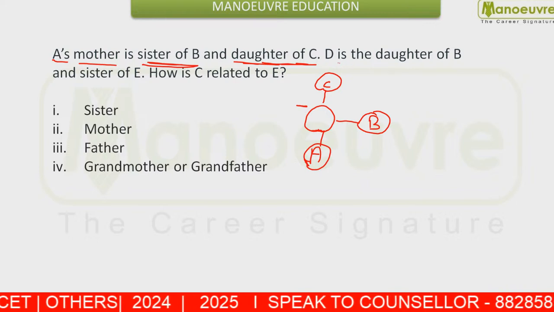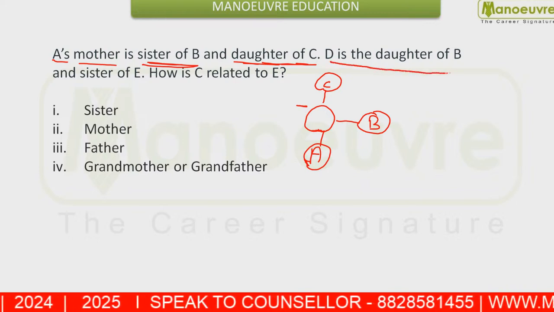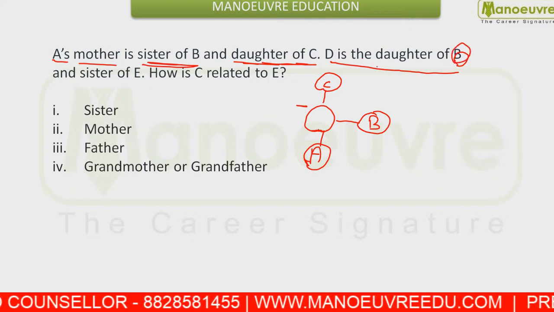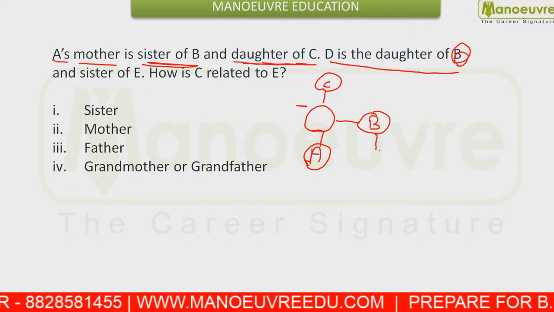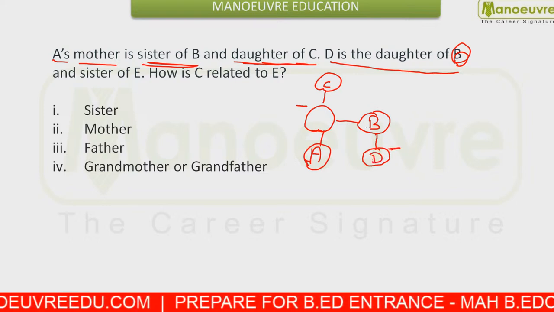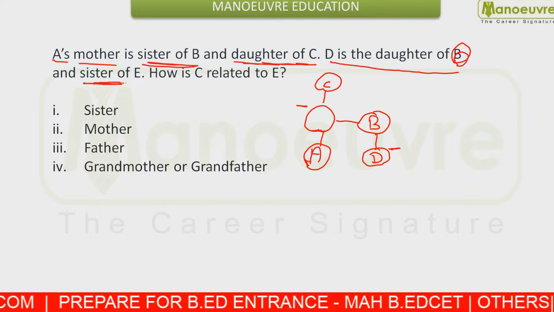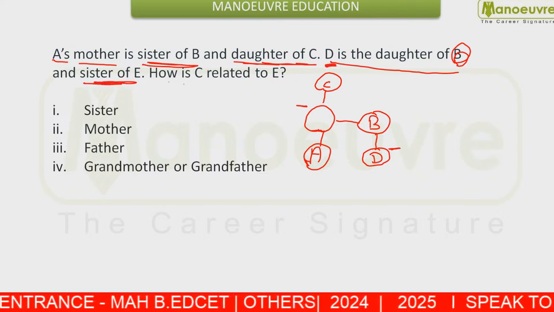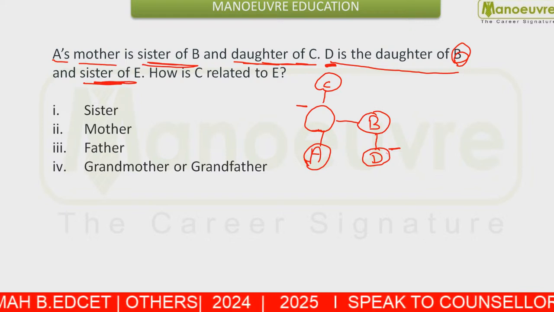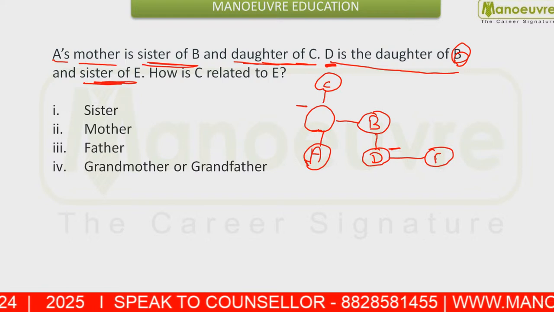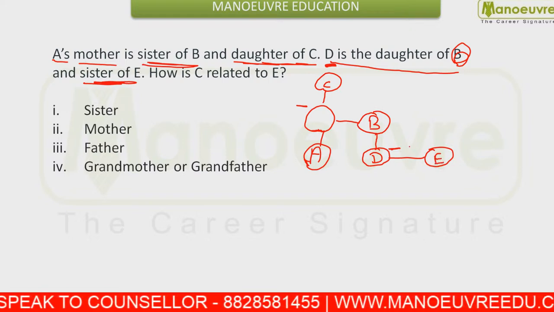Okay. Now you are given D is daughter of B. Who is daughter of B? D is daughter of B. That means D is daughter of B, and sister of E. That means D is daughter of B and D is daughter of C. Sister of E. That means we can say D is sister of E. This is given to you.